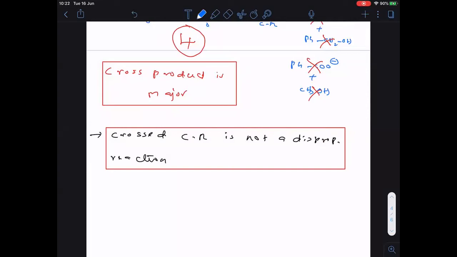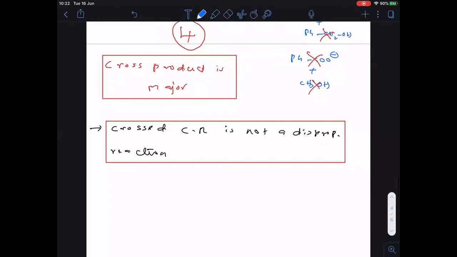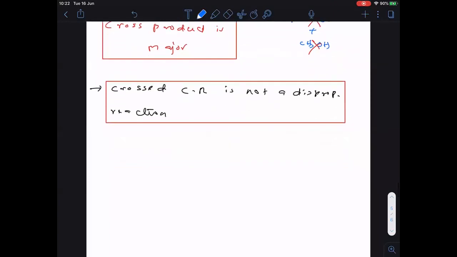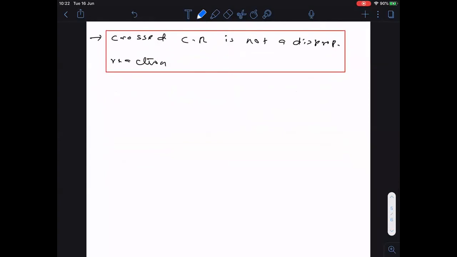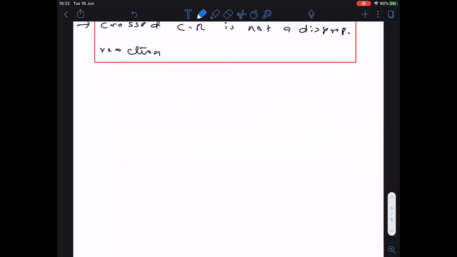Completed? Okay. Now, here one important question I want to discuss. The question which I am going to discuss now, we got in one previous advanced question paper. The question is like this: CH3CHO when treated with excess of formaldehyde. What are the products formed and what mechanism is followed? I think you got one idea.